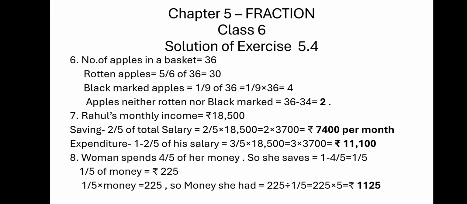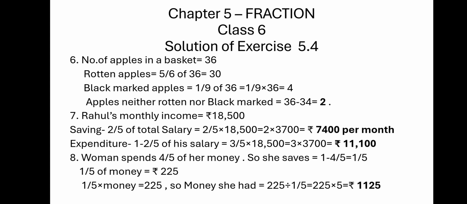Eighth question. Woman spends 4/5 of her money. So she saves 1 minus 4/5 equal to 1/5. Because total is always taken as 1, that is 5/5. So 5/5 minus 4/5 gives you 1/5. So 1/5 of the money what she saves is 225.